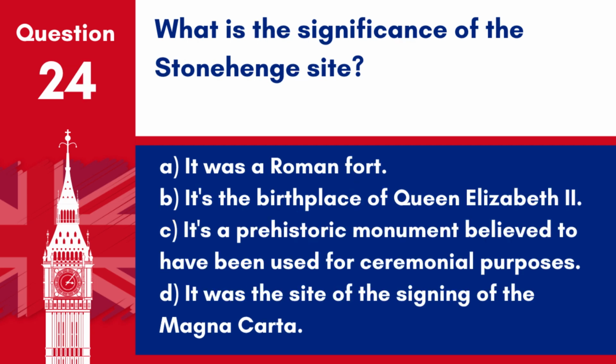Question 24. What is the significance of the Stonehenge site? A. It was a Roman fort. B. It's the birthplace of Queen Elizabeth II. C. It's a prehistoric monument believed to have been used for ceremonial purposes. D. It was the site of the signing of the Magna Carta. Answer: C. It's a prehistoric monument believed to have been used for ceremonial purposes. Stonehenge is one of the most famous landmarks in the UK, dating back to the late Neolithic period.